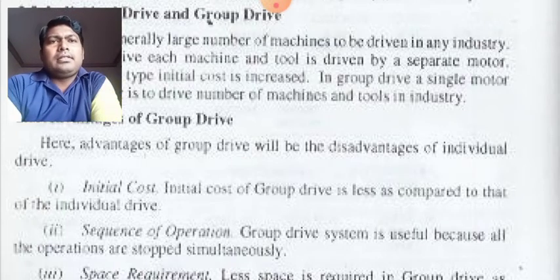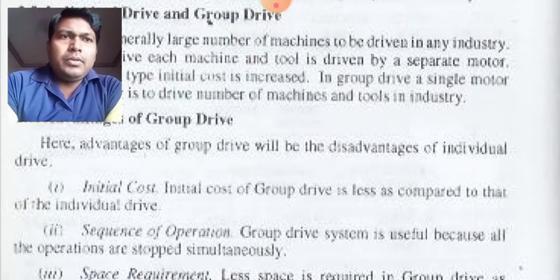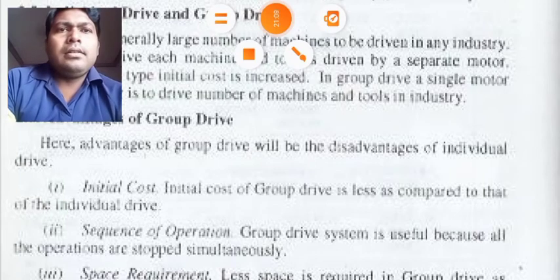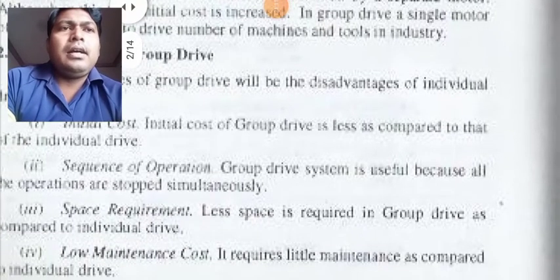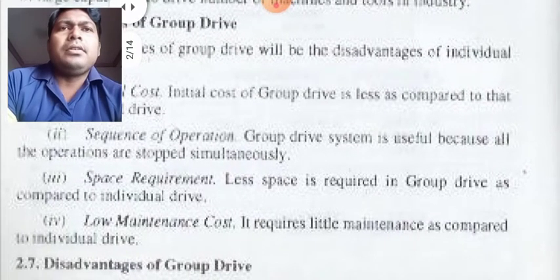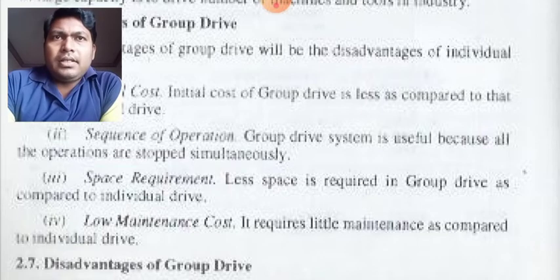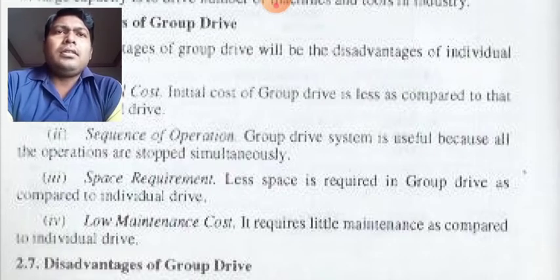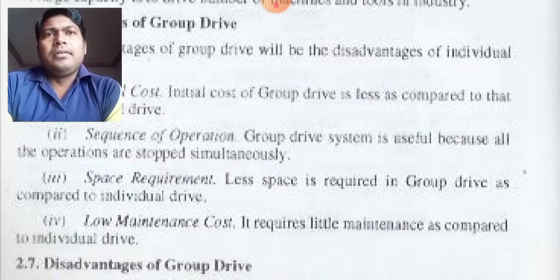Now the second point is sequence of operation. Group drive system is useful because all the operations are stopped simultaneously. Why will they all be stopped simultaneously? Because, as already discussed, a single motor is used to run many machines. So if the source machine is stopped, what will happen? All the machines connected to the source machine will be stopped.